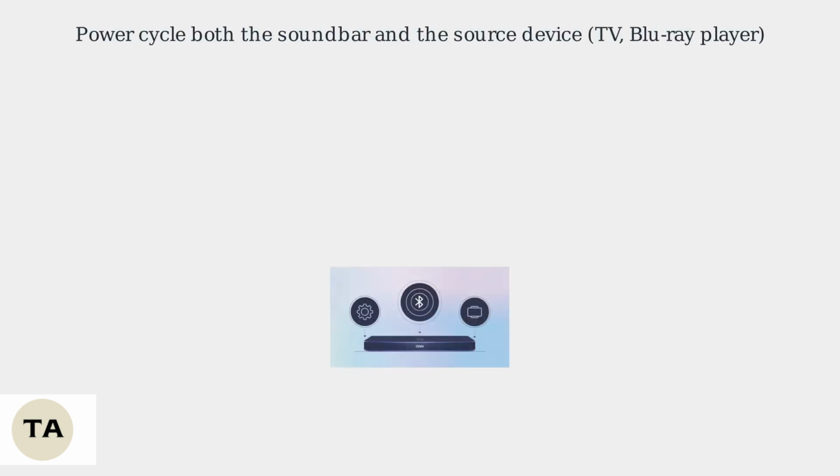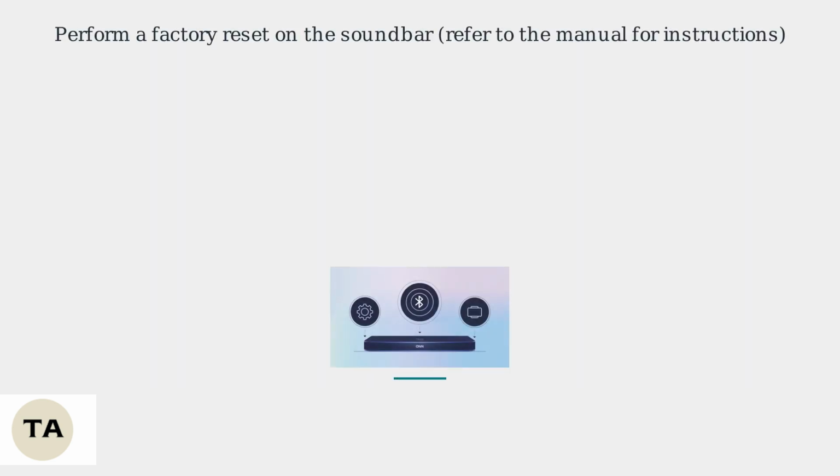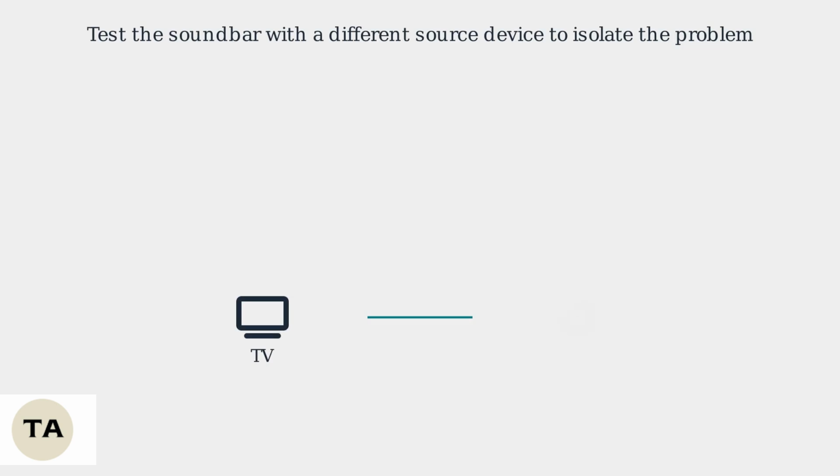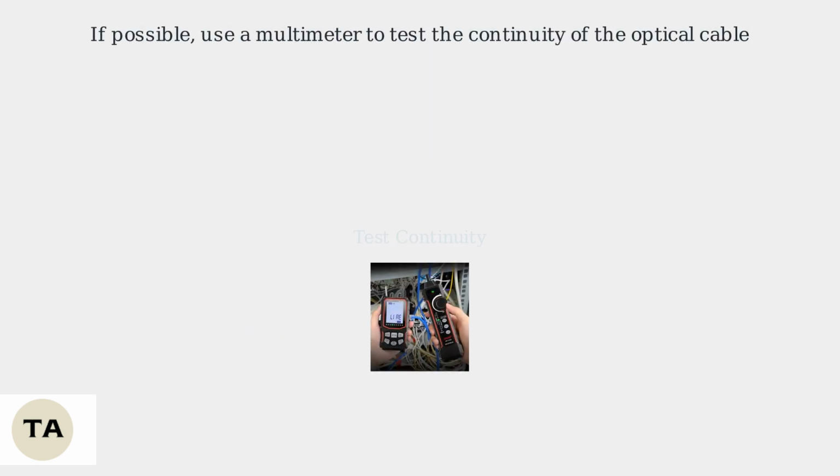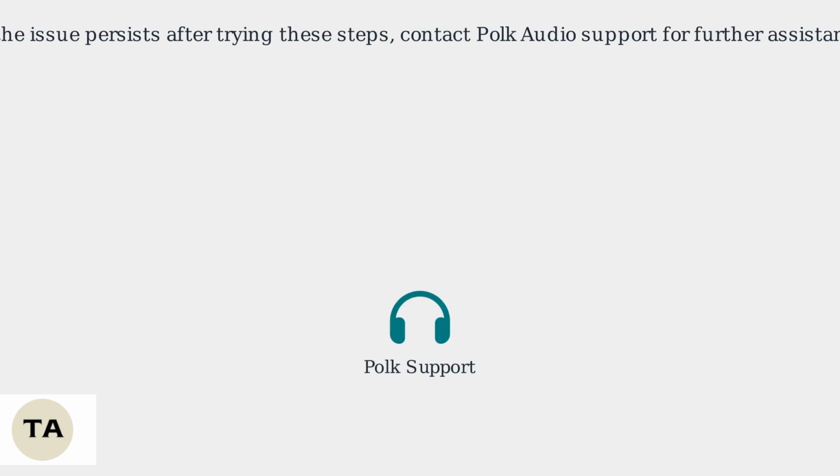If basic steps haven't resolved the optical audio issue, start with power cycling both the soundbar and the source device, such as your TV or Blu-ray player. Next, perform a factory reset on the soundbar by following the instructions in your user manual. Test the soundbar with a different source device to help isolate whether the problem is with the soundbar or the original device. If you have access to a multimeter, test the continuity of the optical cable to check for any breaks in the connection. If the optical audio issue remains unresolved after attempting these advanced troubleshooting steps, reach out to Polk Audio Support for additional help.